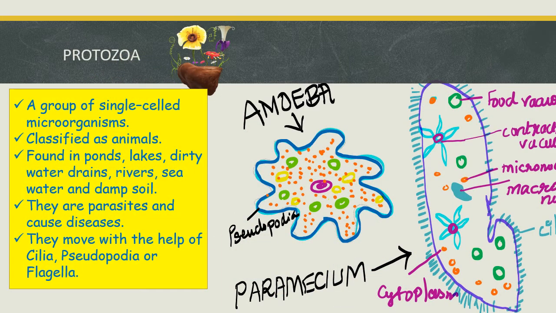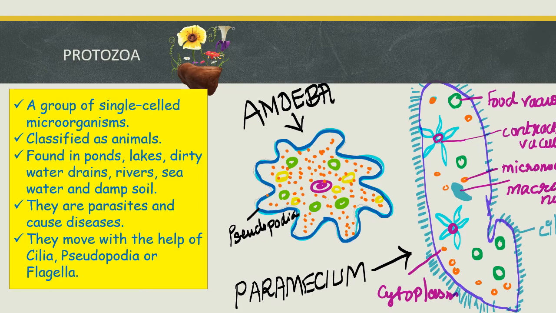We have protozoa next. Protozoa, as I told you, in singular form is called protozoan. It is a group of single-celled microorganisms. Bacteria and protozoa are unicellular, that means single-celled microorganisms, while viruses are not cellular organisms. The special characteristic of protozoa is that they are classified under animals because of their characteristics.